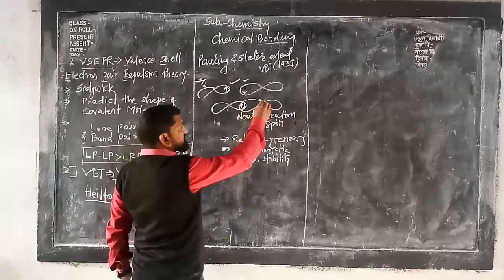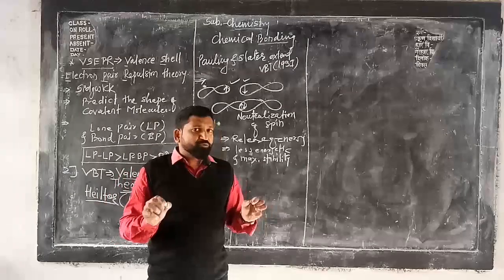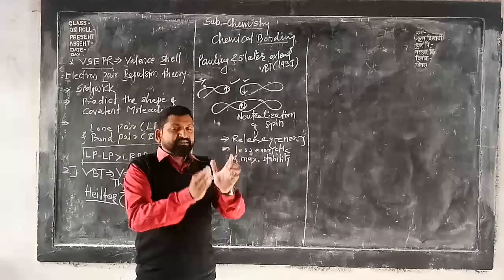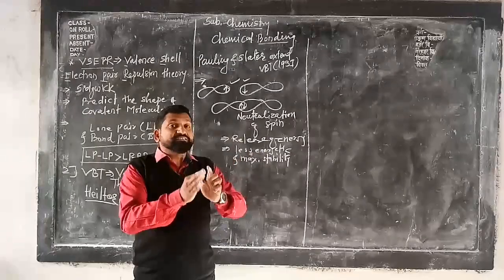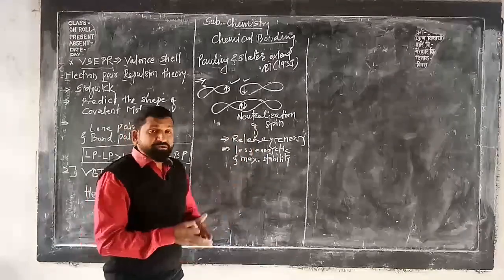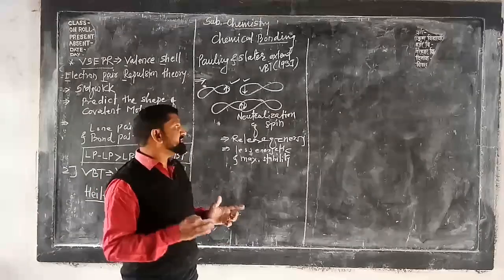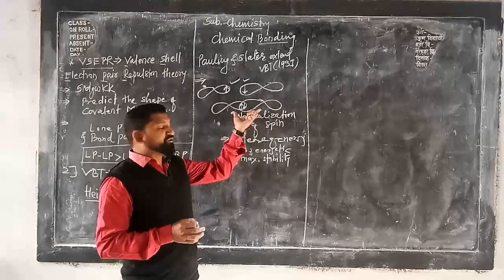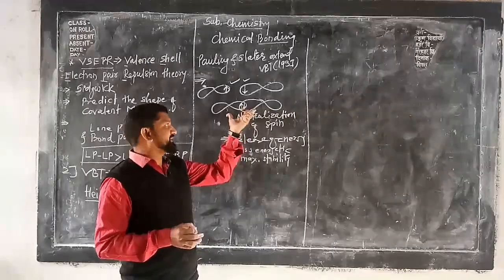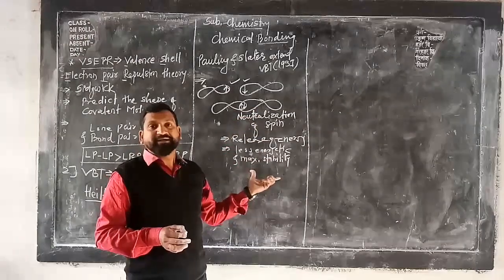Once they combine or overlap with each other, each atomic orbital has a nucleus, and the nuclei come close to each other, and as a result the electron density increases, and therefore the force of repulsion decreases. In short, we can say that as the force of repulsion decreases, there is an increase in the force of attraction, and hence there is strong chemical bonding. In this way there is a formation of covalent bond.